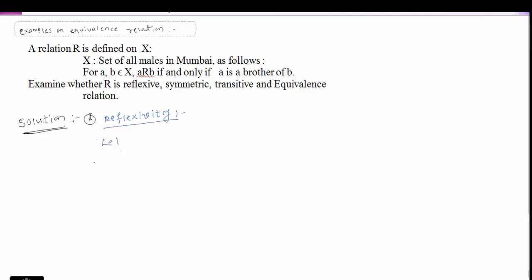Let A, A belongs to X be any member, any element. Then A is a brother of itself.